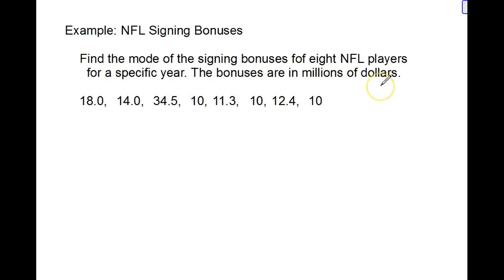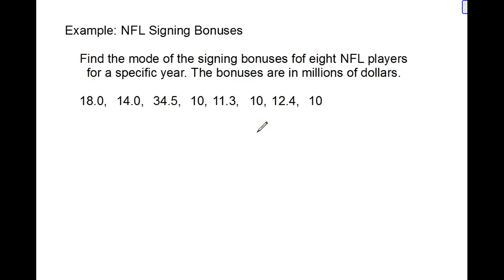That's significant for whenever we process and whenever we conclude our problem. So we have that one person received 18.0 million, 14.0 million, 34.5 million, 10 million, 11.3 million, 10 million, 12.4 million, and 10 million again.